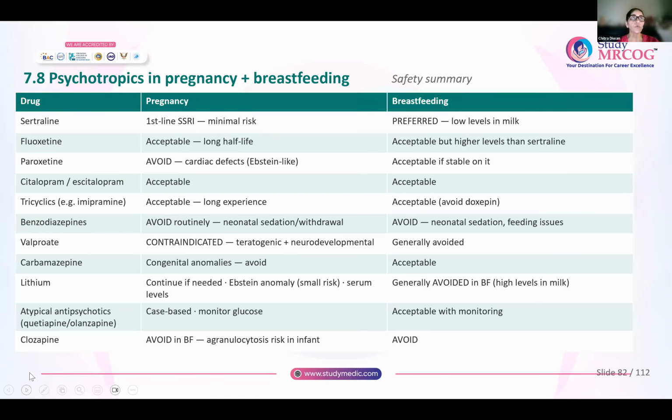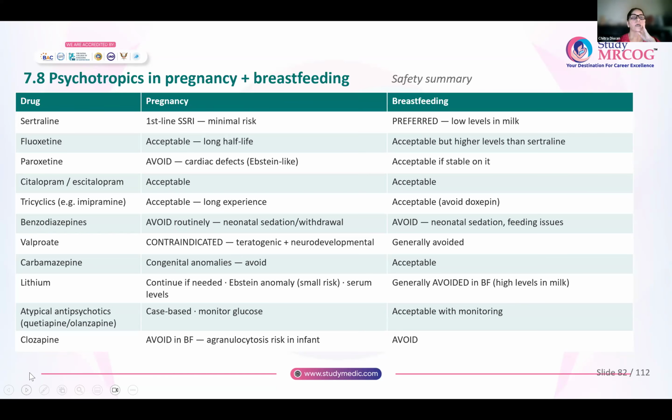Benzodiazepines you will avoid routinely, basically because neonatal sedation, neonatal withdrawal is there. So even in pregnancy and in breastfeeding, you will avoid benzodiazepines. Valproate contraindicated in pregnancy and in breastfeeding. Carbamazepine also avoid in pregnancy. During breastfeeding, it could be acceptable if no other drug is helping the mother.